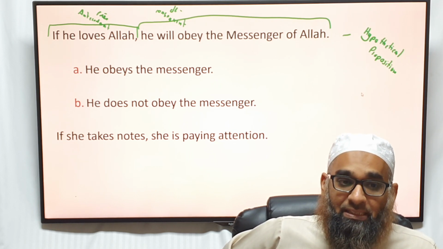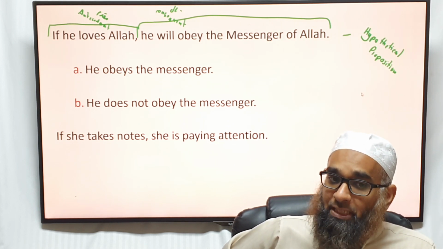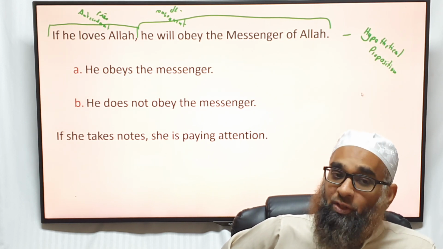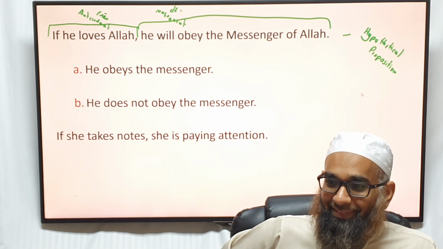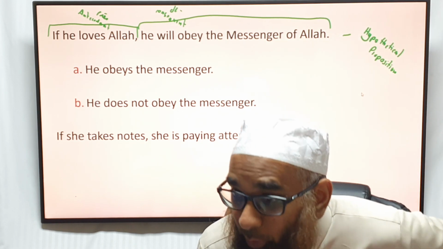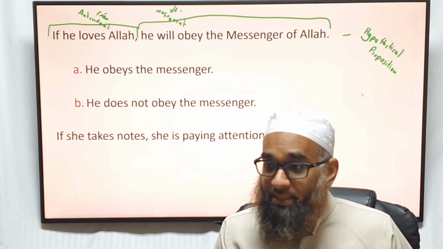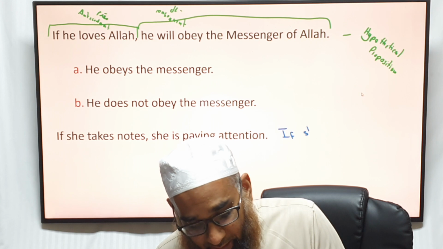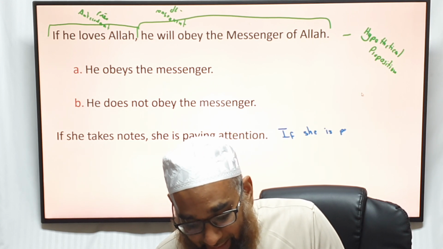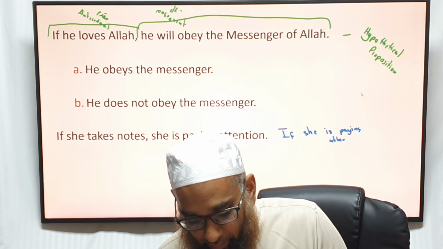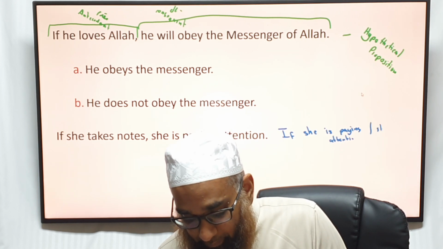And if you deny the antecedent, she's not taking notes, therefore she's not paying attention. Is that true? Not true. You might still be paying attention without taking notes. No, you're changing the structure of the whole muqaddam entirely now. Let's stop here. What you're saying now is, if she's paying attention, she's taking notes.